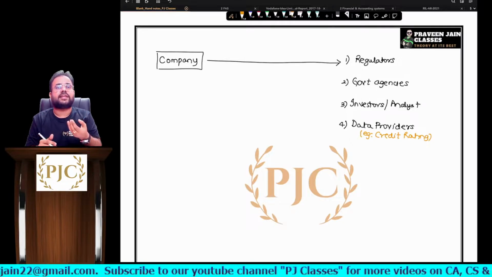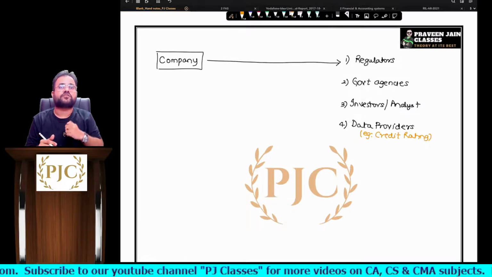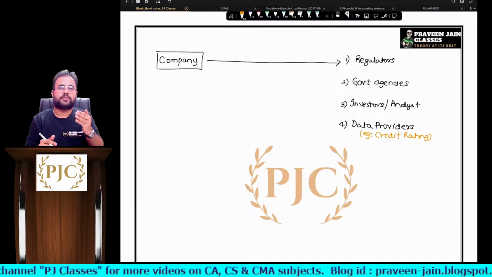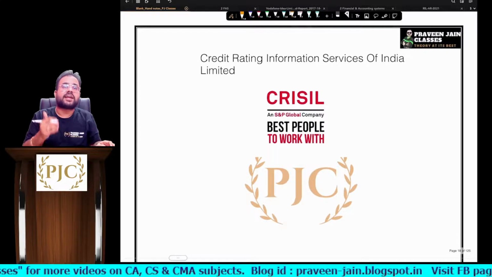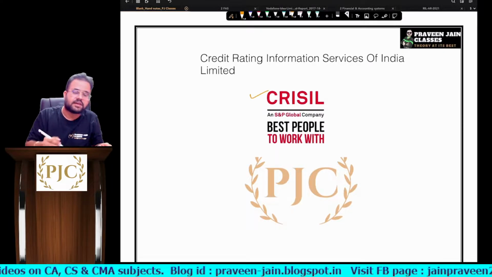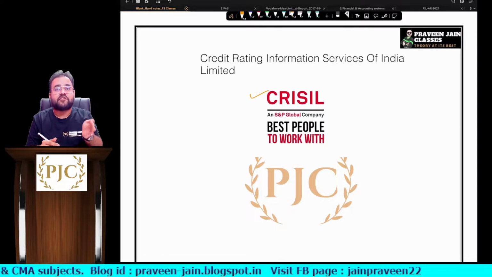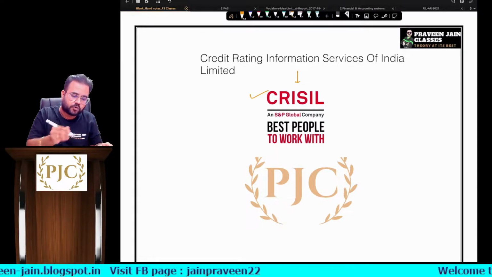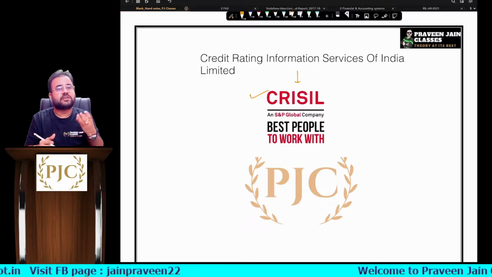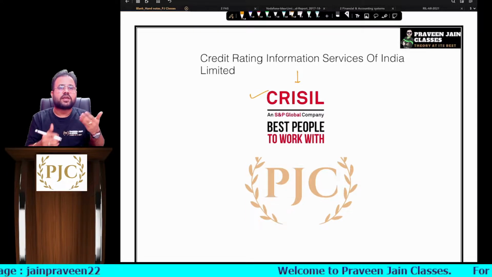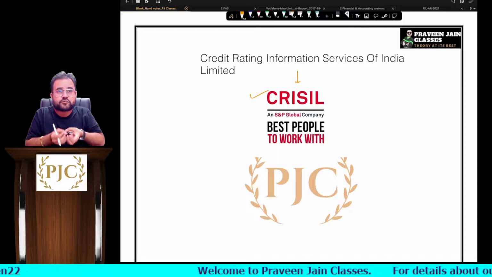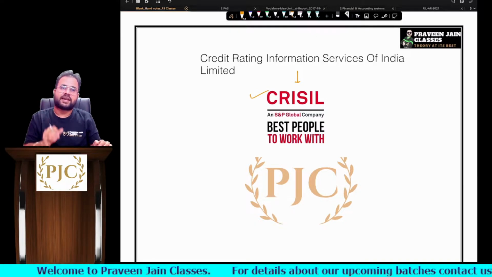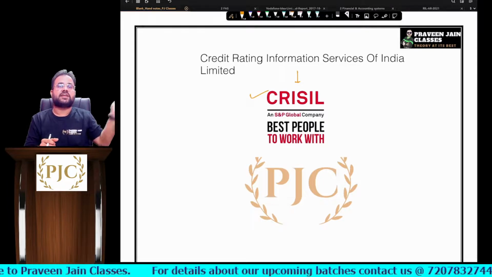So a good credit rating will allow people to gain confidence in the company. This will allow the company also to borrow more funds, sir. Agreed? So one of the credit rating agencies in India is CRISIL, sir. Credit Rating Information Services of India Limited is what the long form is, sir. Okay, so this is one credit rating agency, very reputed in the market. So can I say we have to provide our financial information to these agencies. Based on that, they will give the credit rating, and that thing we publish in our reports.